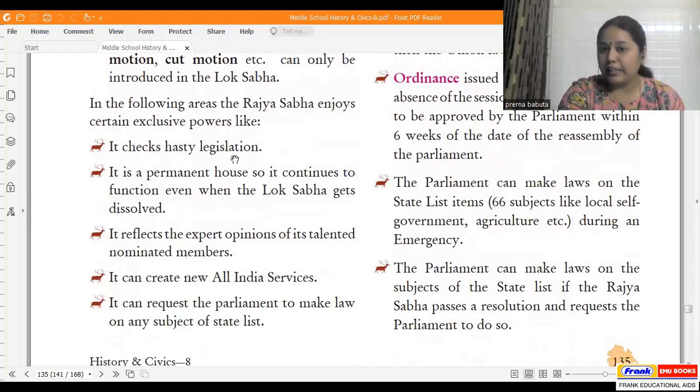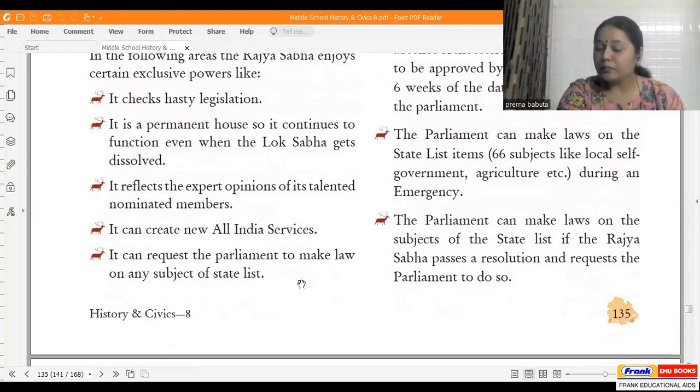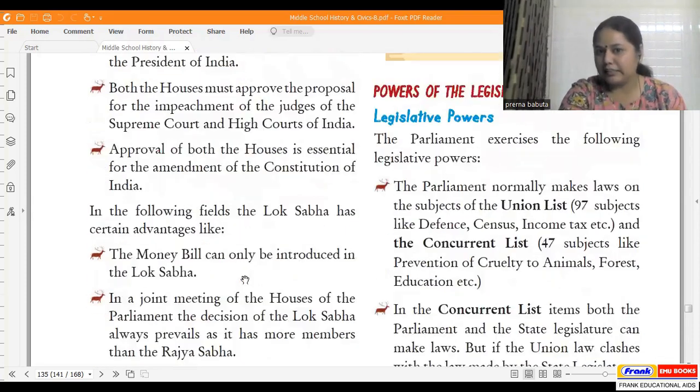It checks hasty legislation, probably a rule or a law which it feels has been passed abruptly. It is a permanent house, so it continues to function even when the Lok Sabha dissolves. When does Lok Sabha dissolve? After every 5 years, because fresh elections are held. It reflects the expert opinions of its talented nominated members, and it can create new all India services. It can also request the parliament to make law on any subject of the state list.